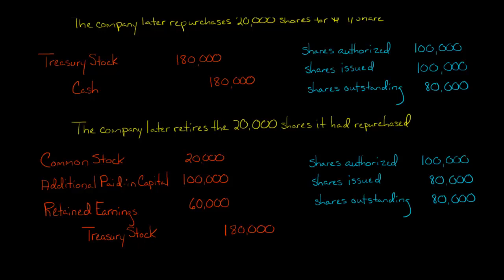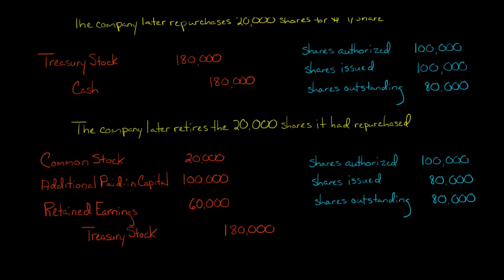Now, notice, if we just debited common stock and debited additional paid-in capital, we're basically reversing part of the original issuance of the shares, and we're saying, okay, we reduce that par value and the additional paid-in capital, but 120,000 of debits does not equal 180,000 of credits. So we need an extra debit for 60,000 to make our debits and credits balance, and the debit goes to retained earnings. Okay, now note the following. The number of shares authorized by the board has not changed. That's still 100,000. The number that are issued and outstanding, though, is now 80,000.